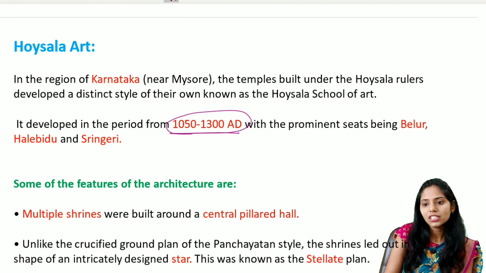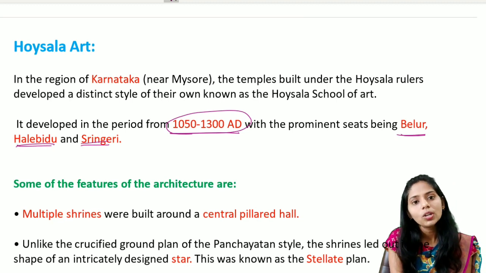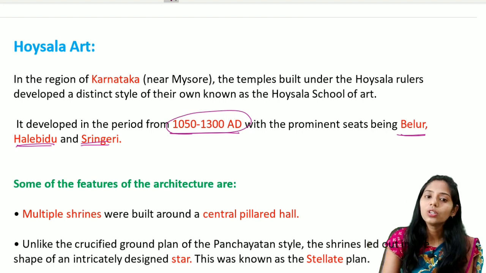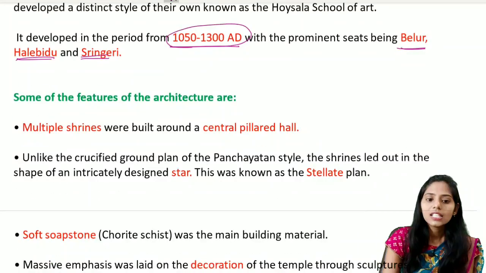So in these areas you should remember: Belur, Halebedu and Sringeri. Now if you see some of the important or unique features of this Hoysala art, they include the following.